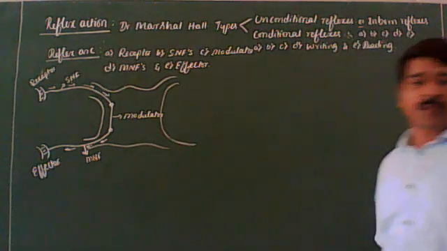Okay. Now let us come to the generation and conduction of the nerve impulses.